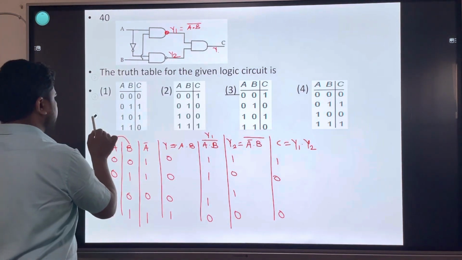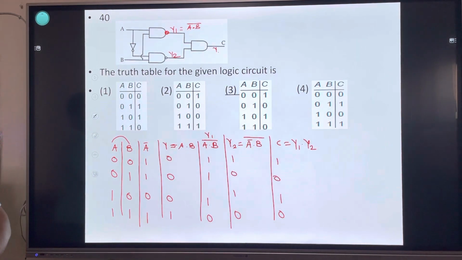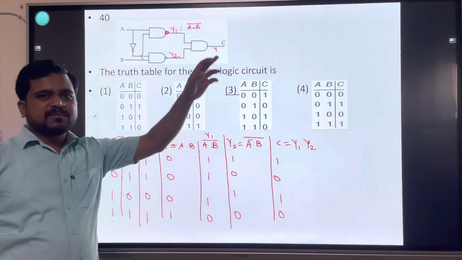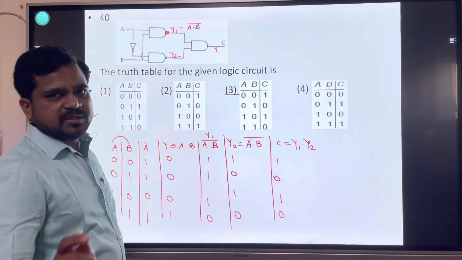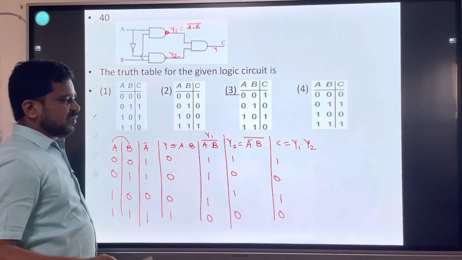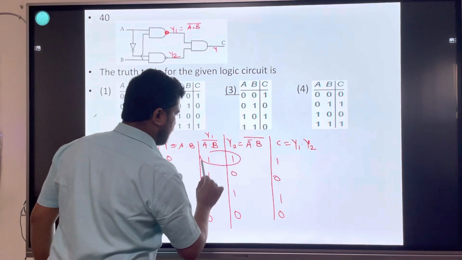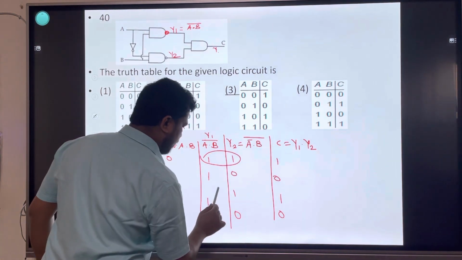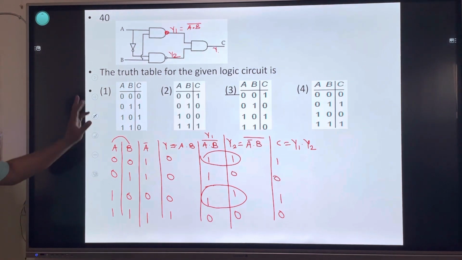1 और 1 है, 1 और 1। मल्टीप्लीकेशन में if one of the input is 0, output is 0, if all the inputs are high or 1, output is 1. इसका input 1 1 1, output 1. Next,